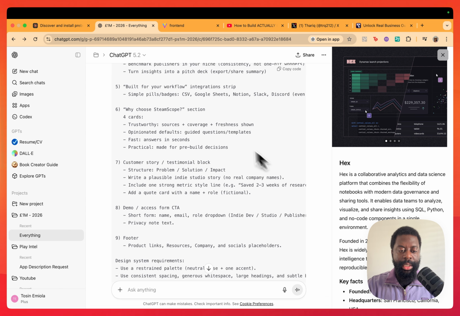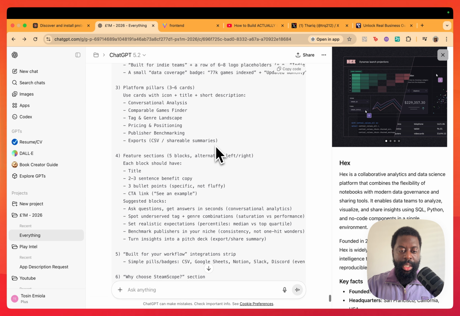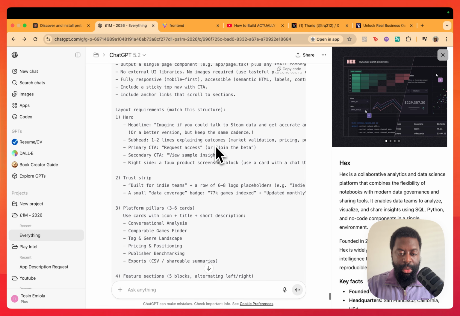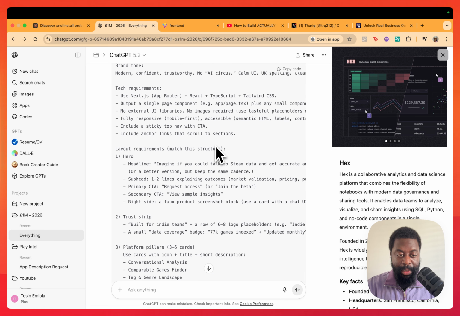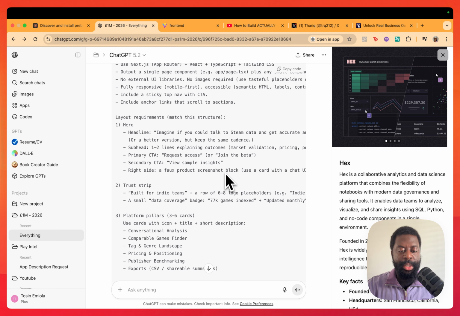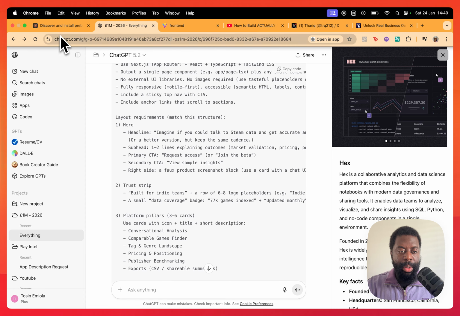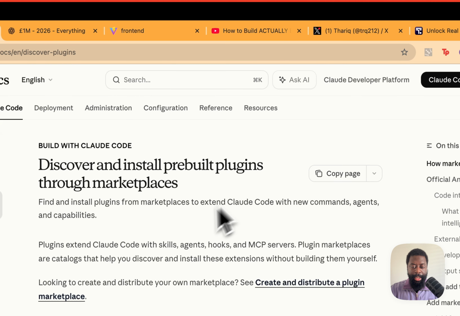Hex is the one I like. So what I've done is basically asked for a prompt to put into Claude to create me a similar front end. Now what I'm going to do is, because it doesn't know all the details about the website, I'm going to throw this back in Claude and ask it to redo this prompt to match my website, basically, because it knows everything about my website. So let's do that right now and see how that goes.